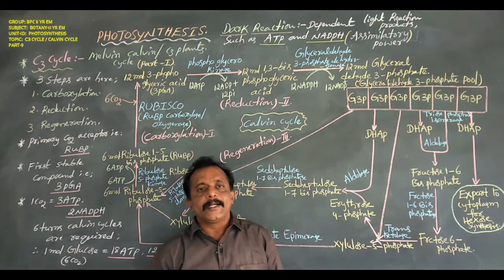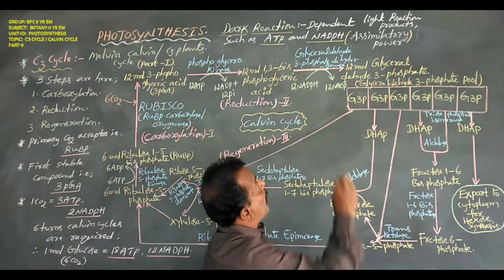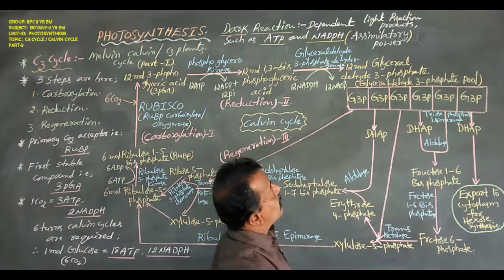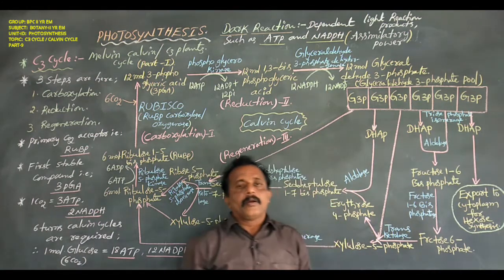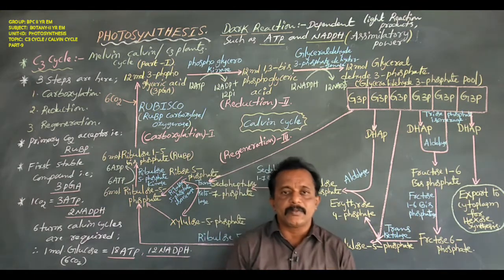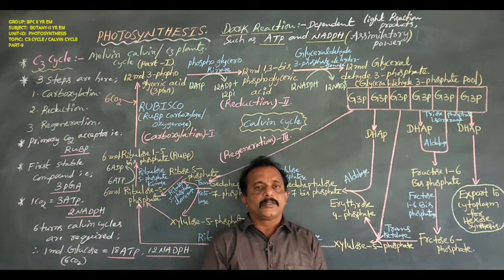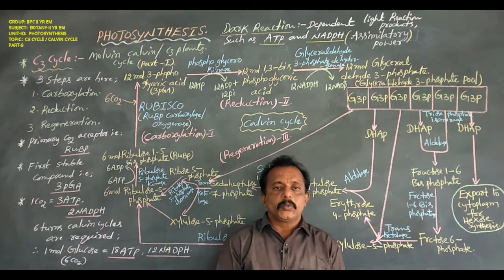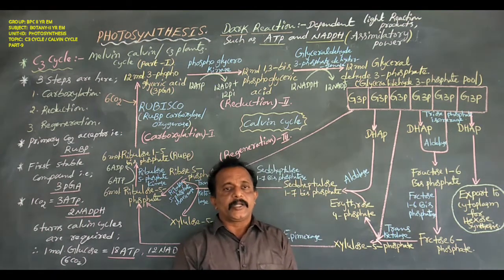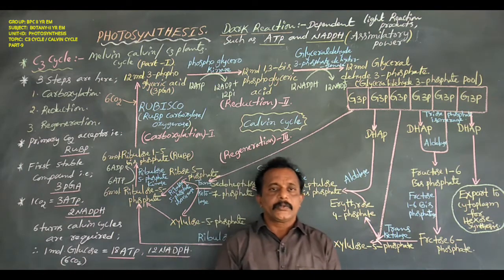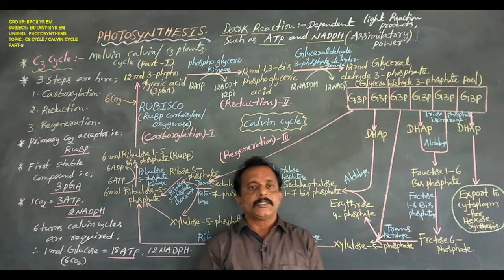ATP and NADPH are also known as assimilatory power products. So the light reaction is completed. Today we will discuss the dark reaction.